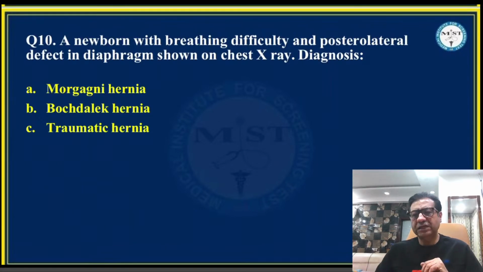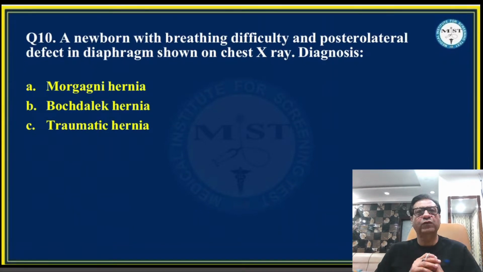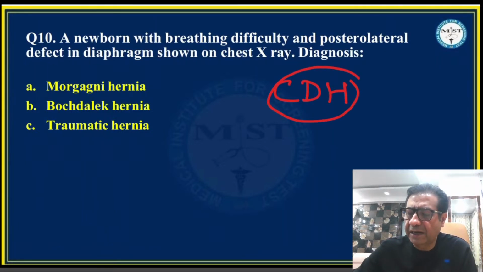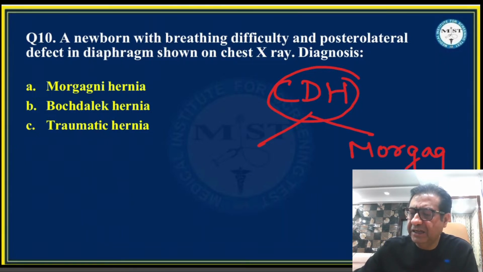Then this was a question in which students had told me there was an X-ray, with a newborn with breathing difficulty, and the X-ray showed the presence of intestinal gas and intestines in the chest cavity, which clearly indicates that the child has a congenital diaphragmatic hernia. Now, congenital diaphragmatic hernias can either be Morgagni hernias, which I have told in my classes, or they can be Bochdalek hernias.